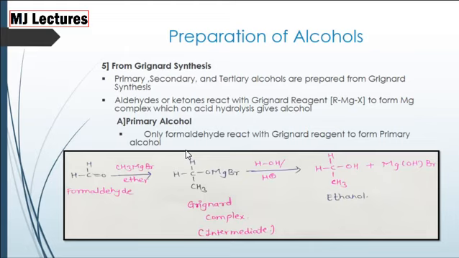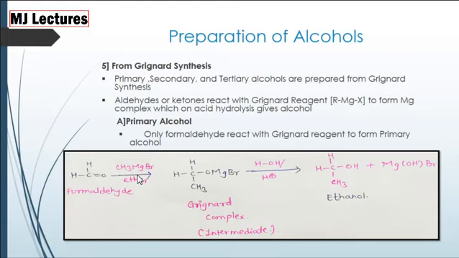Now, preparation of alcohols from Grignard reagent or Grignard synthesis. Primary, secondary and tertiary alcohols are prepared from Grignard synthesis. Aldehydes or ketones react with Grignard reagent to form magnesium complex, which on acid hydrolysis gives alcohols. Firstly, primary alcohol, that is formaldehyde.